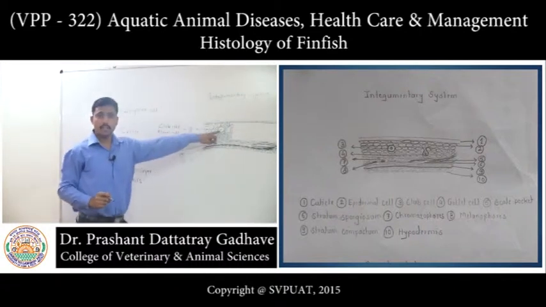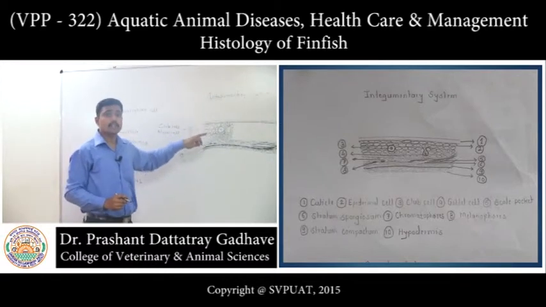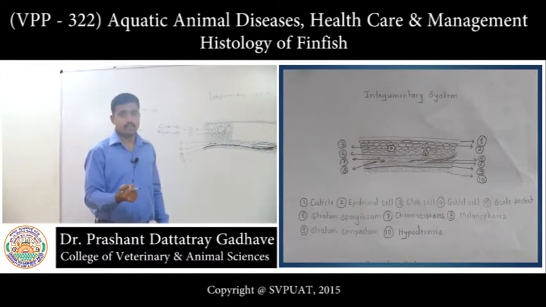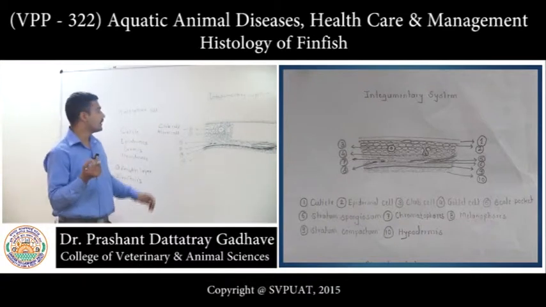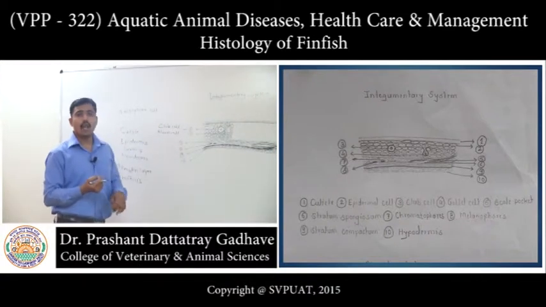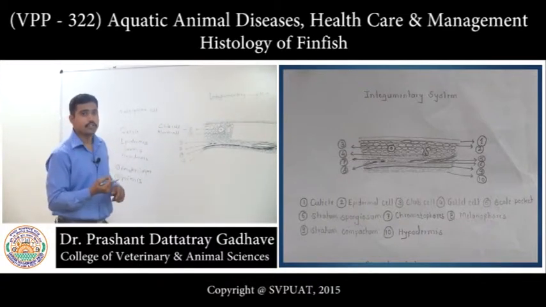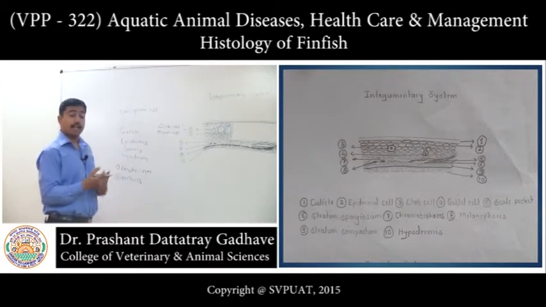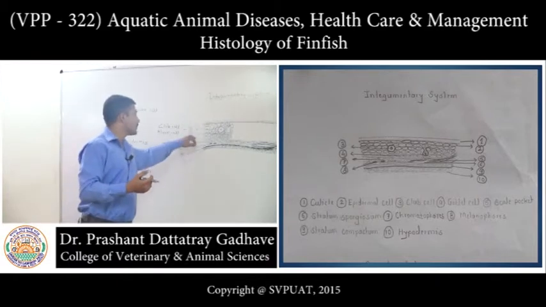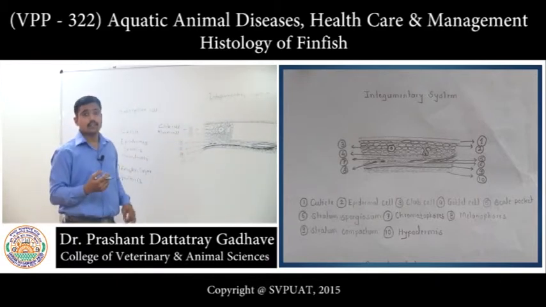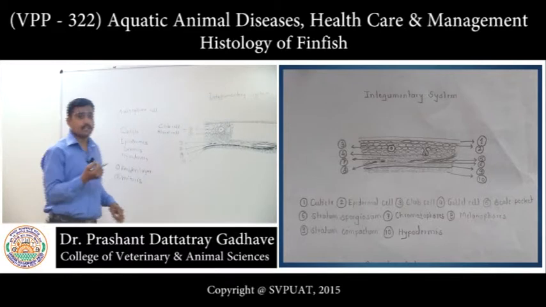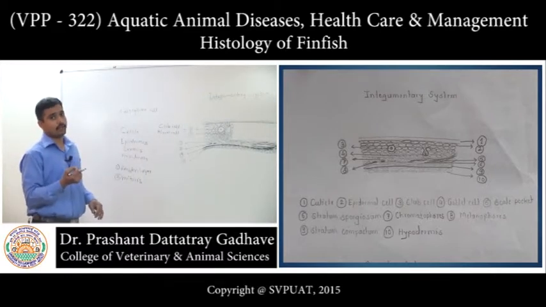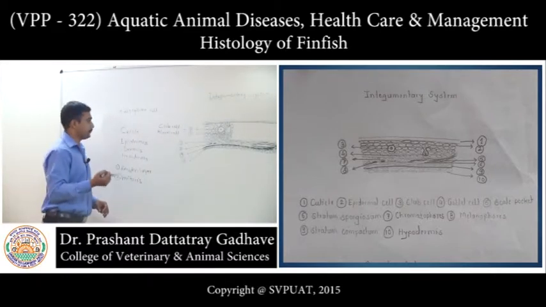What is the function of this cell? This cell secretes some alarming substance. Especially in cyprinids, the cell secretes the alarm substance, which is helpful for the fright reaction of the fishes. In other fishes also these kinds of cells are present, but the secretion of alarm substance is especially reported in cyprinid fishes.